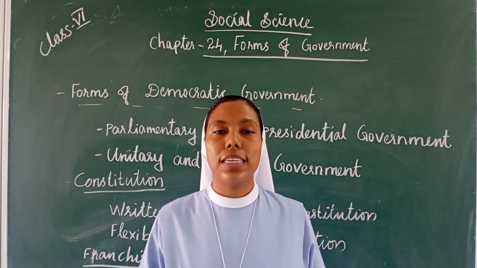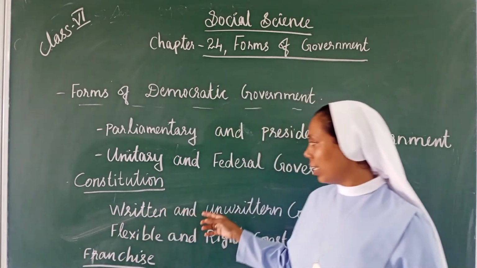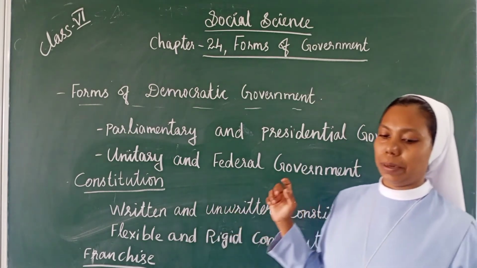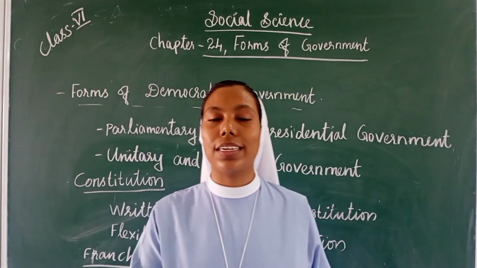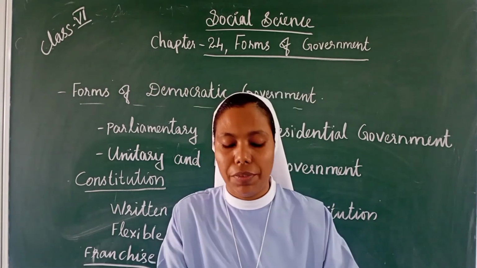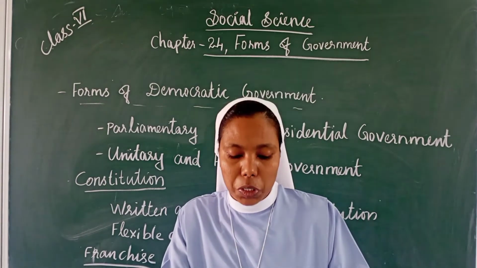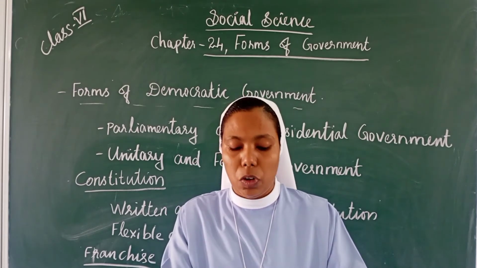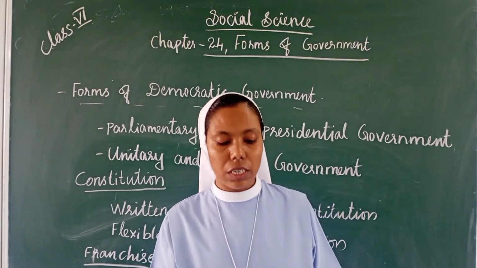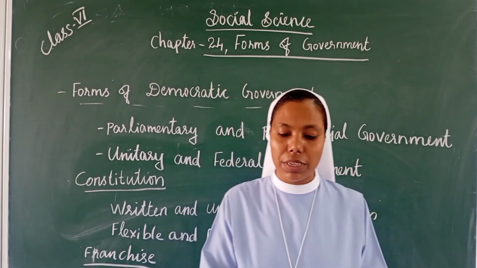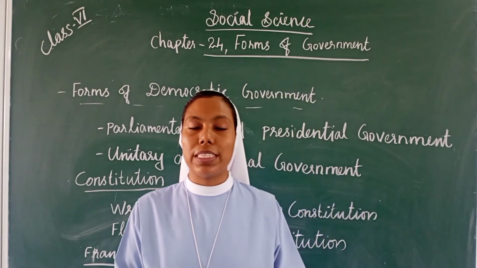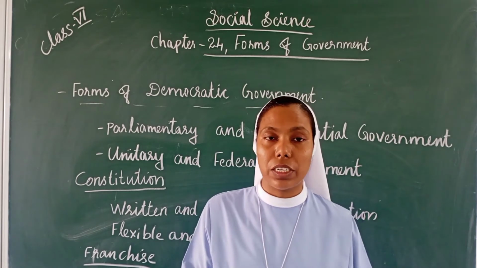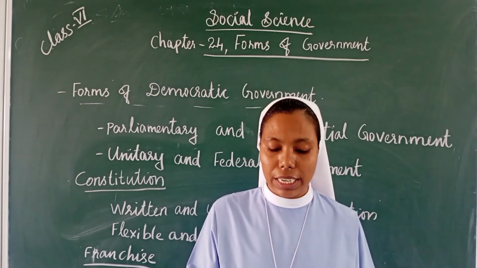And next, we can see what the written and the unwritten constitution are. When we speak about the written and the unwritten constitution, we can see that the constitutions of most countries take the form of a document. The constitution of the United States of America was given its final shape in 1787.